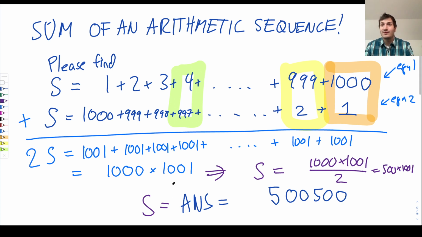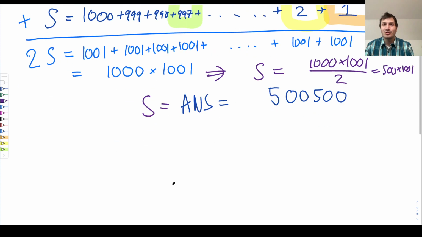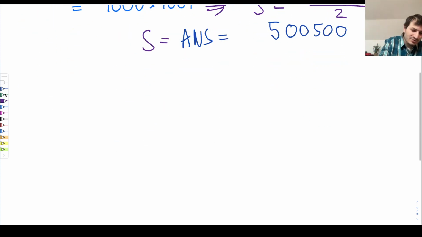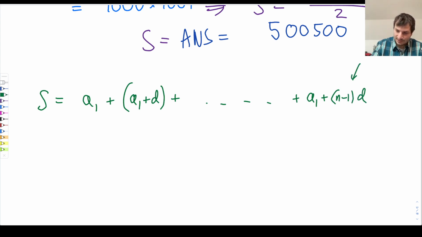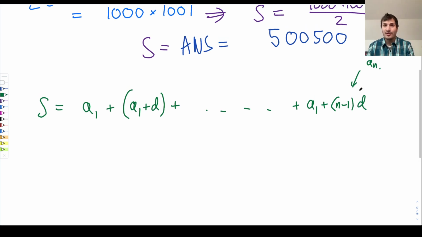So let's do sort of the general formula, and I'll show you how it works. The general formula is like this. You want to do the sum of some sequence that starts with A1, and then the next term is A1 plus D, because that's how arithmetic sequences go, all the way up to A1 plus n minus 1 times D. So this is also known as AN, right? In an arithmetic sequence, the nth term is A1 plus n minus 1 times D.